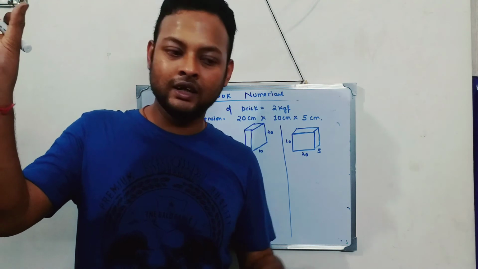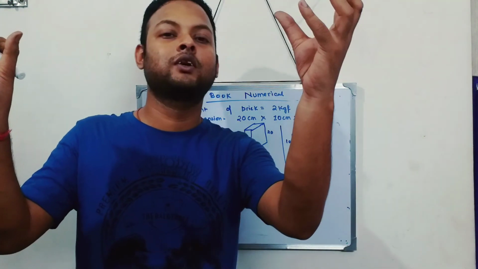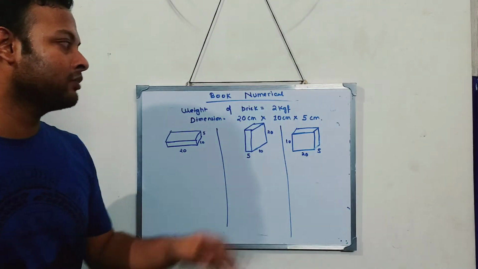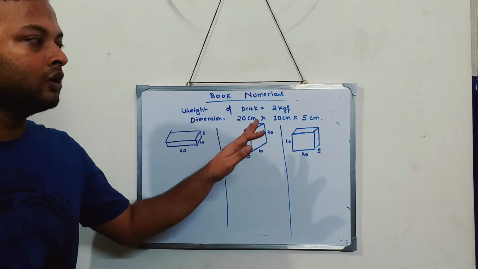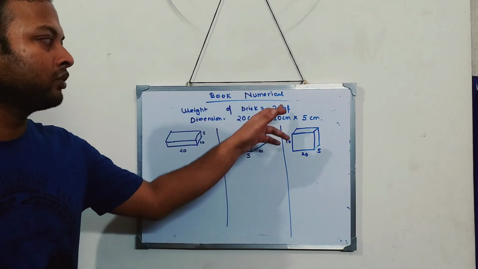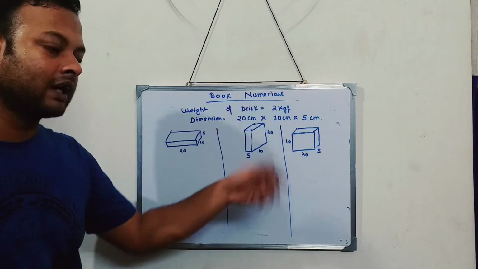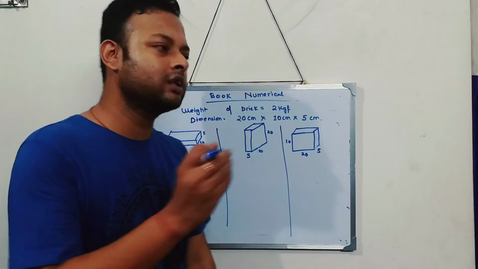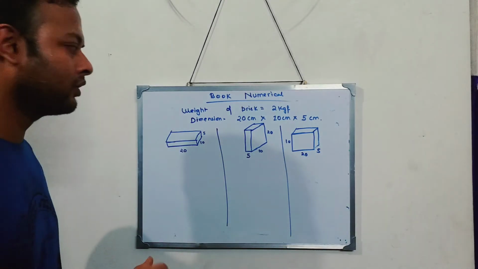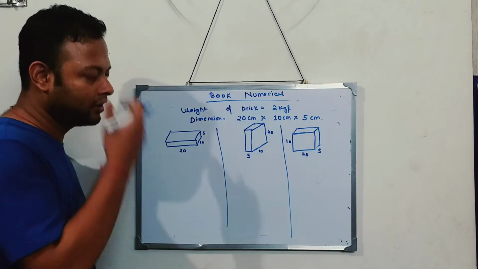This was SI, this was CGS, so I have to convert this into SI also. But in this sum, neither of them is given in SI unit, and they are not asking for the answer in SI unit either. So I'll keep my question this way. If they're not asking, I will not change.